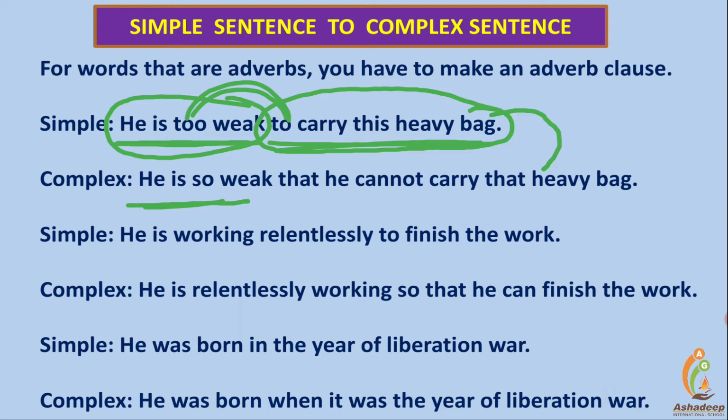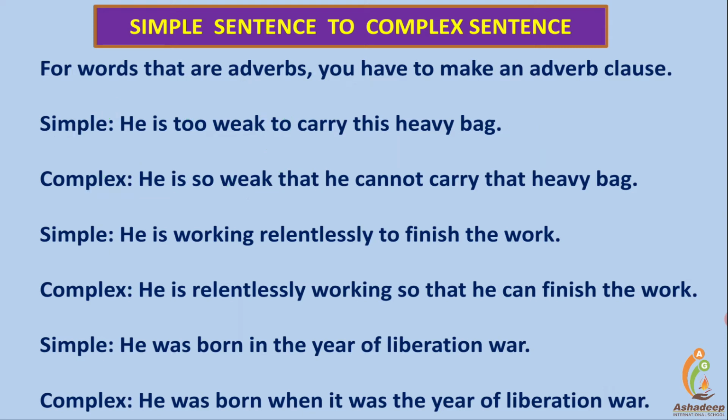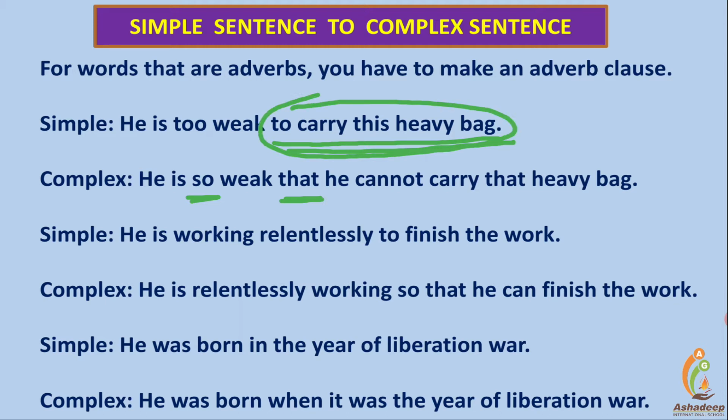Too-to is removed. Too-to is used in the simple form, and in the complex it is replaced by so and that. So and that. He is so weak that it describes how weak he was. He cannot carry this heavy bag. It's a phrase without any subject and without any verb. To carry is not a finite verb.